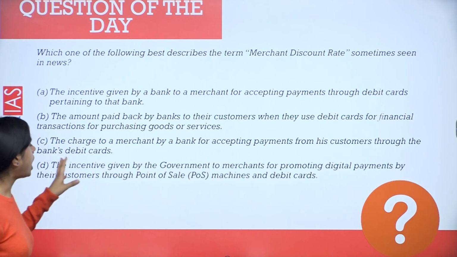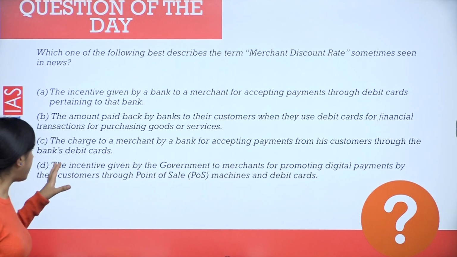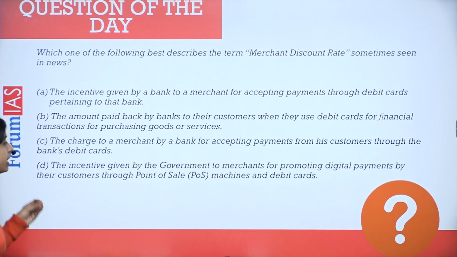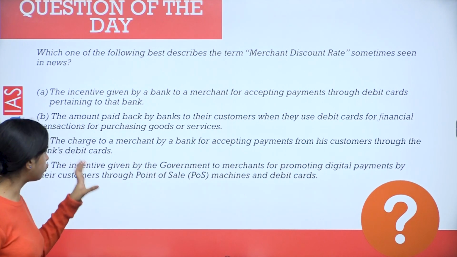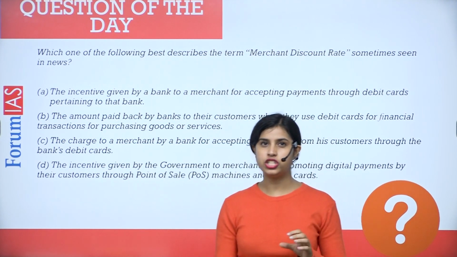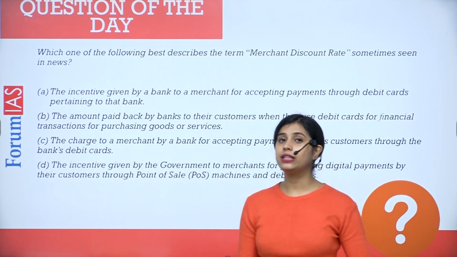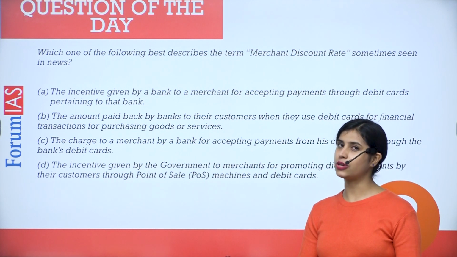Third, the charge to a merchant by the bank for accepting payment from his customer through the bank's debit card. Or, the incentive given by the government to merchants for promoting digital payment by their customers through point of sale machines and debit card. So this is a statement about merchant discount rate. Think about whether this is right or wrong. At the end of this video, you'll be able to give the answer yourself.